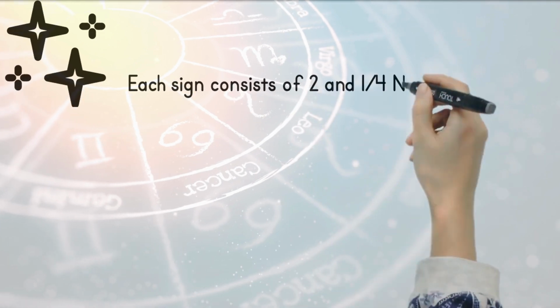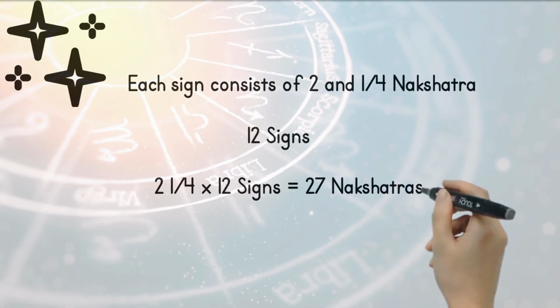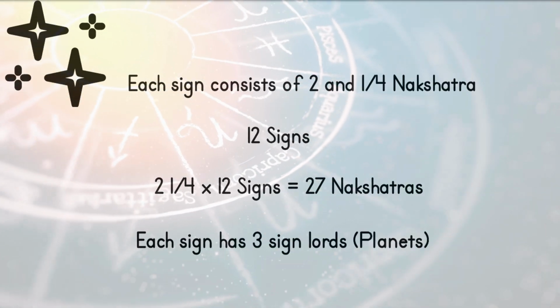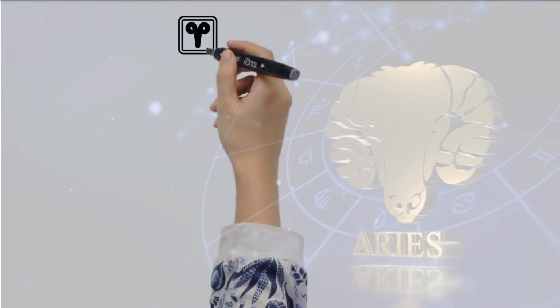As we established earlier, each sign contains 2 1/4 nakshatras. There are 12 signs, so this sums up to 27 nakshatras, and each sign has 3 star lords. These star lords are nothing but planets.